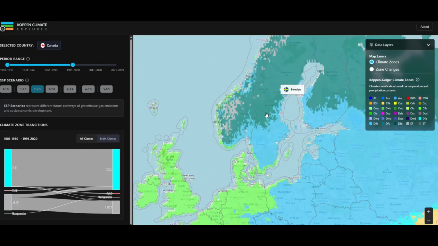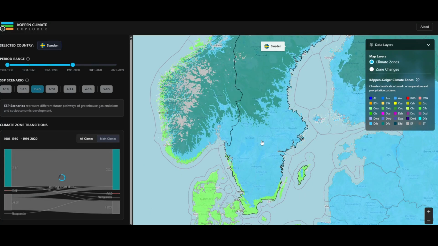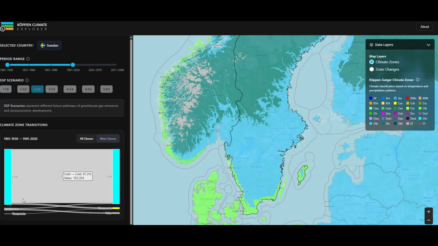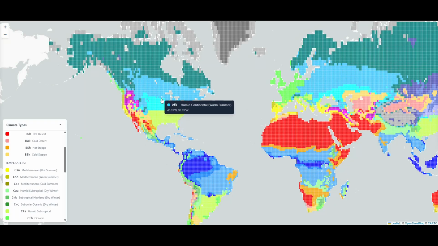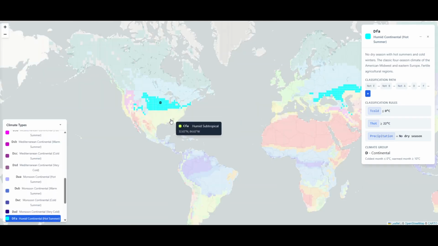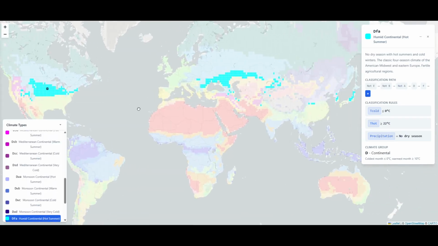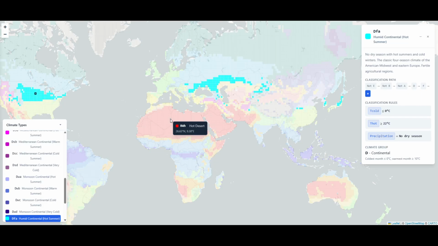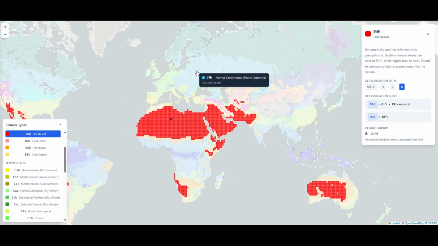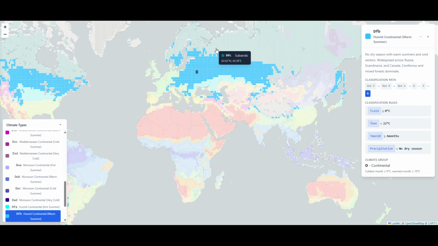For example, where I live in Scandinavia, there used to only be continental and polar types, but during the years some areas in the south have changed to be temperate. Here's another tool that's not based on countries but rather spatial cells. So why have I talked about this? Well, this relates to some of the new features I've implemented.